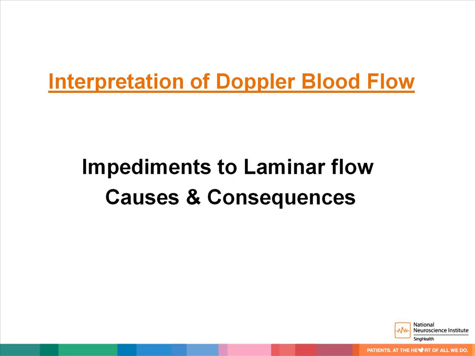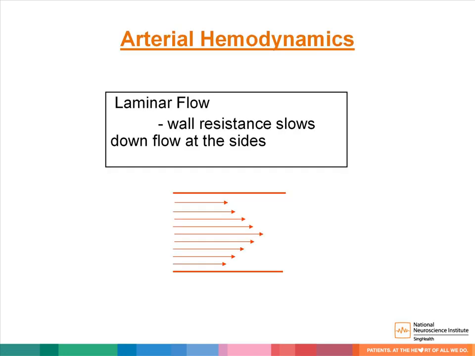So now I will go through a little bit of the technical part of the interpretation of Doppler blood flow. As we know, our blood generally flows via laminar flow. This is how the laminar flow looks when blood goes through normal internal carotid arteries.